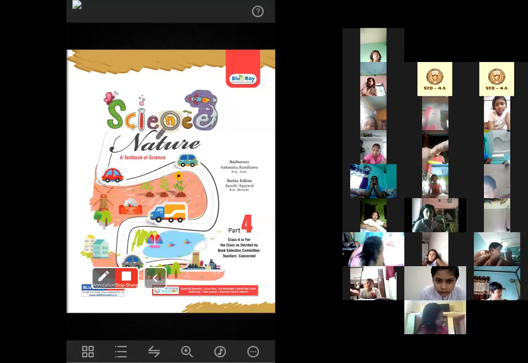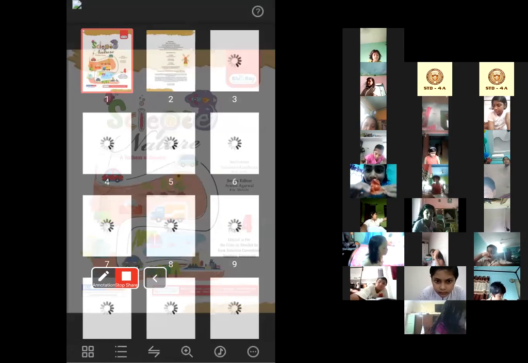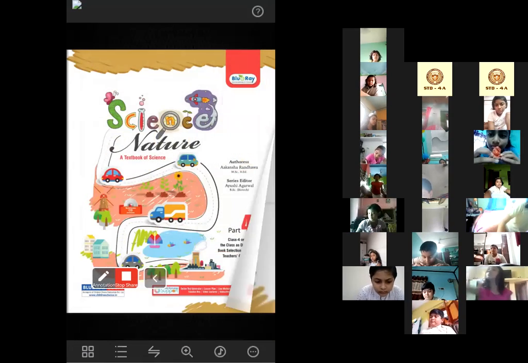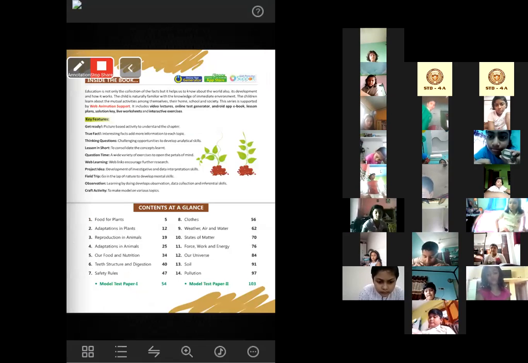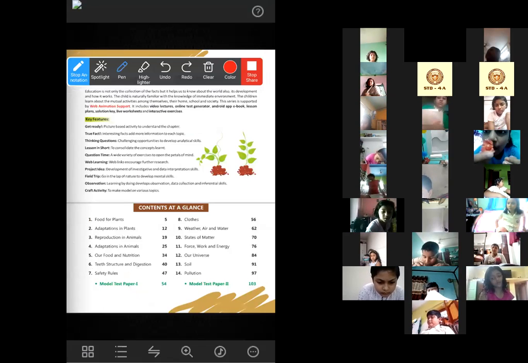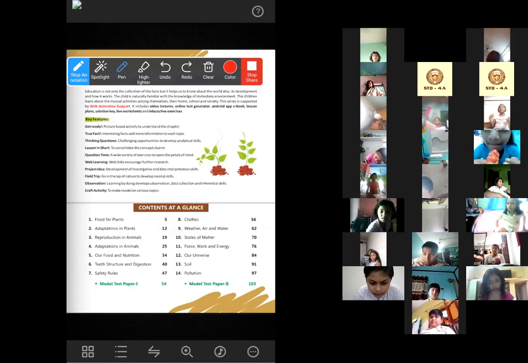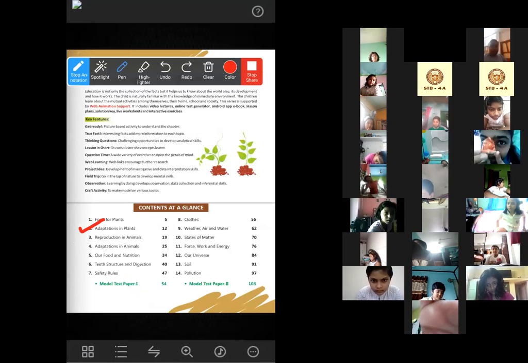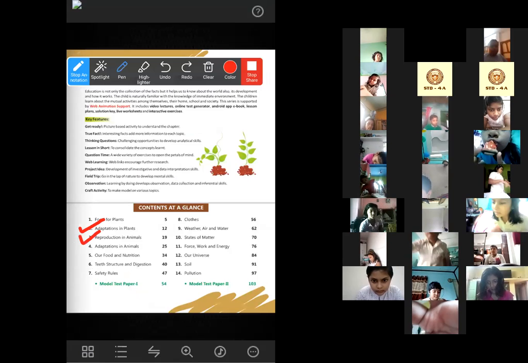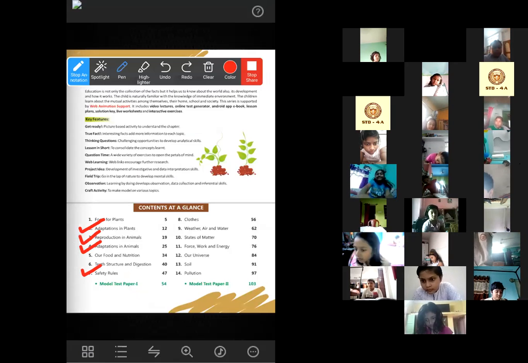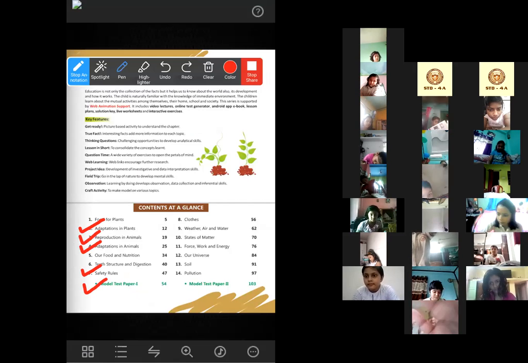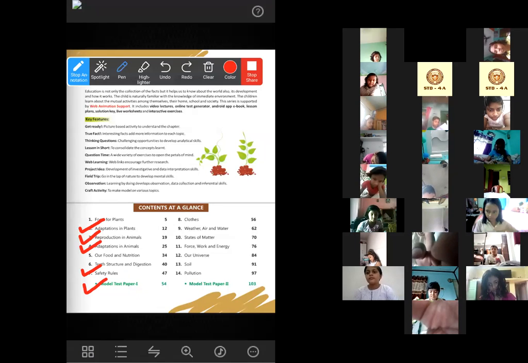So students, open the content page first. Content page from your book. So here I'm marking your syllabus for Essay 1 exam, that is chapter 2, 3, 4, 7, chapter 2, chapter 3, chapter 4 and chapter 7 plus model test paper 1. So this is your syllabus for the coming Essay 1 exam.